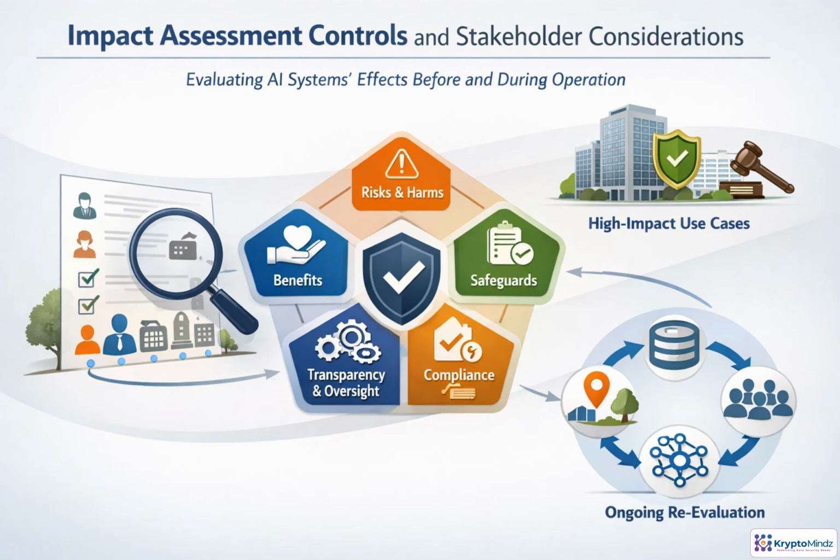Impact assessment connects stakeholder effects to architecture decisions. Before deployment, teams should ask who may benefit, who may be harmed, and who needs a voice in oversight. Those answers should not stay in a policy document. They should become concrete requirements: transparency for users, explanations for affected people, appeal paths, monitoring, human review, and evidence for auditors or regulators. For high-impact use cases, the bar rises. Approval workflows, testing, documentation, and assurance need to be stronger. And assessment is not one time. Revisit it whenever the data, model, context, or exposed stakeholders change.